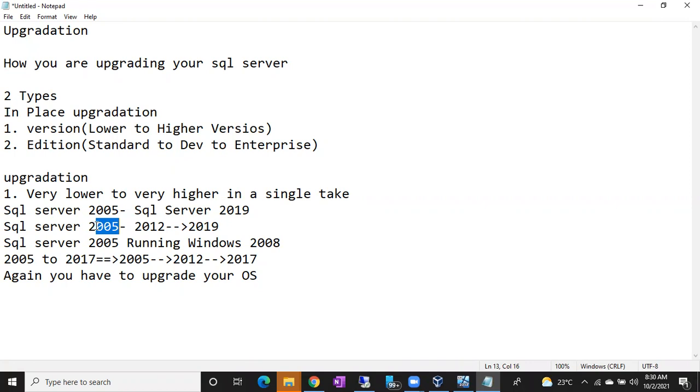And again, we cannot take a backup of all the databases for patching. Why? Because patching is a regular activity. So instead of that, if you still think that it is an old server, just go for a VM snapshot backup. The whole machine backup you can take with the help of the Windows Team. Make sure whether it is a physical machine or a virtual machine. If it is a physical machine, try to patch it on weekdays. If it is a virtual machine, usually you will get a window in the weekends only.